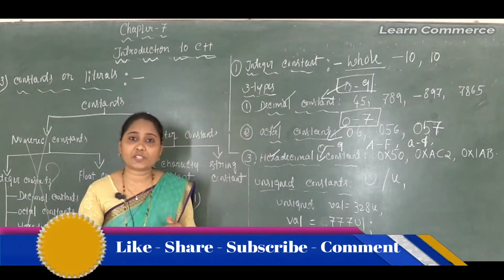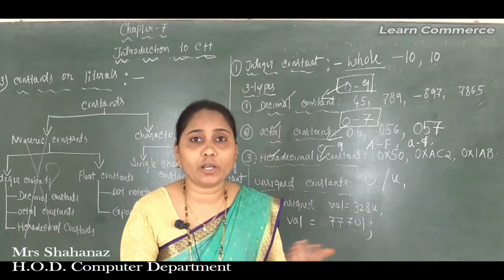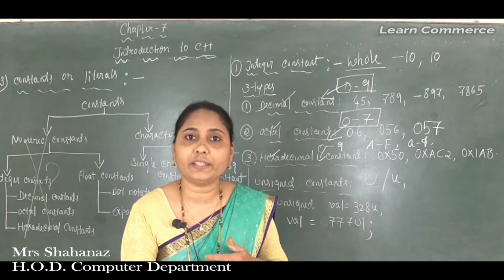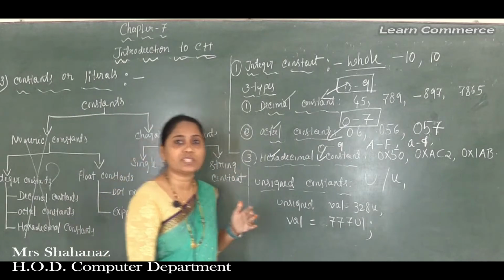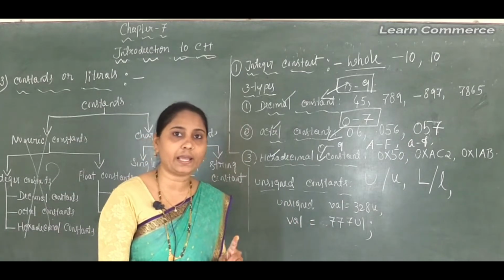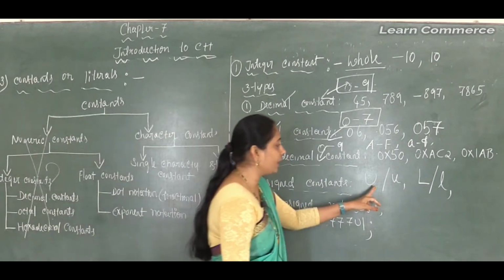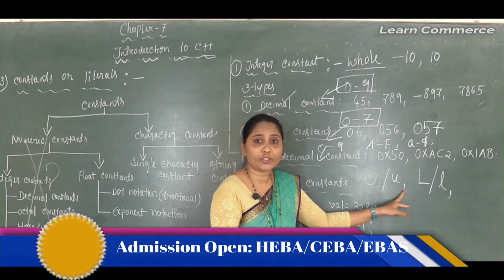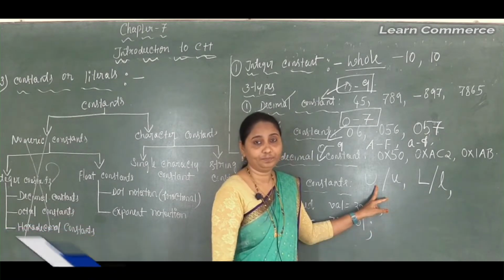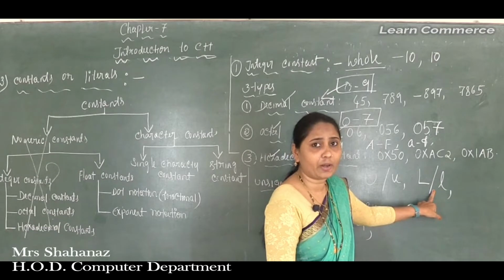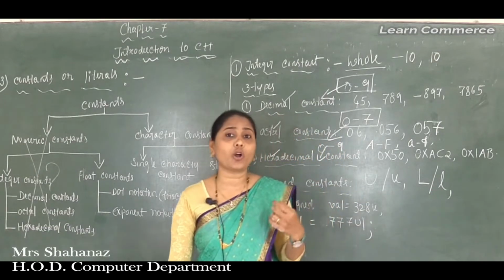And to specify a long type, whether it is a long number or a short number, how are we going to specify it? To specify the long type, we need to use the suffix capital L or small letter l. Clear this point? So the suffix capital U or small u specifies the unsigned constant, and the capital L or small l is called the long type of number.